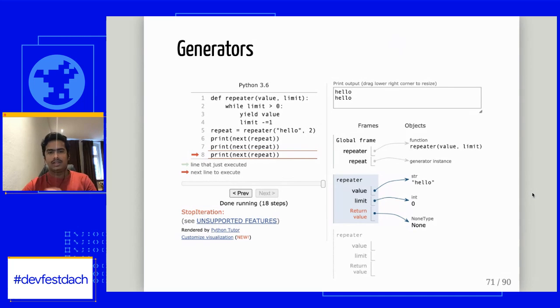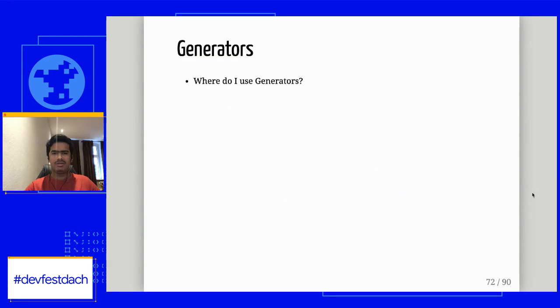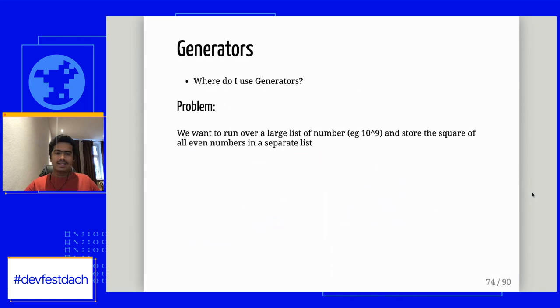Okay, so this is all how generators work in the background, but my question is, where do we really use this? Let's consider a problem wherein we are given a large list of numbers, and from this list we need to go to every number and see whether it is even. If it is, we need to calculate the square of it and push it to another list. So the problem seems simple, right?